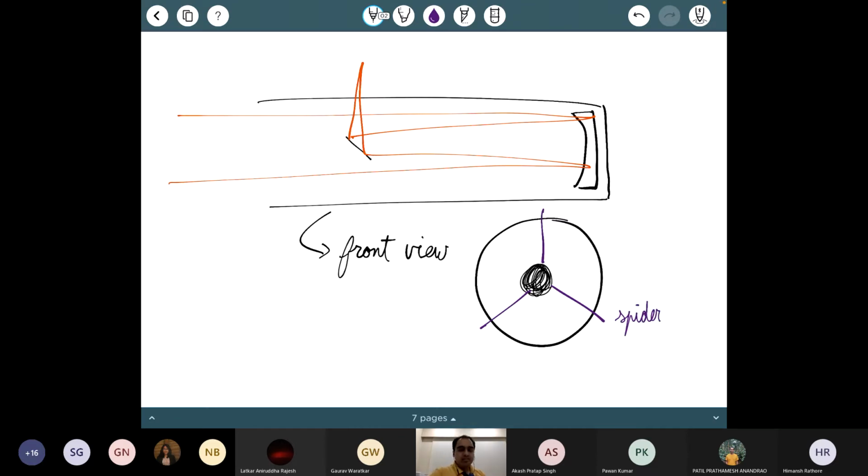And as light is coming in, you actually get diffraction from the spider. And this causes diffraction. If you have good enough quality detectors, you can actually see those diffraction spikes. Spider is nothing but secondary support.